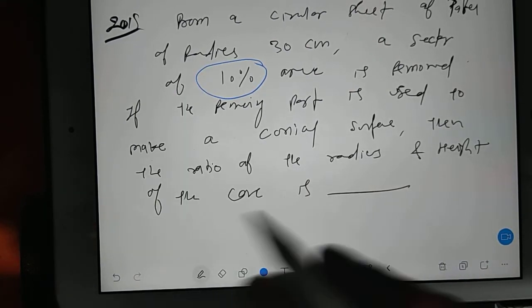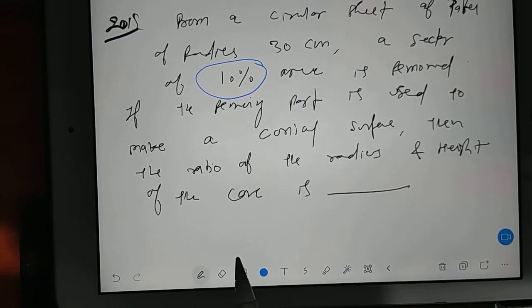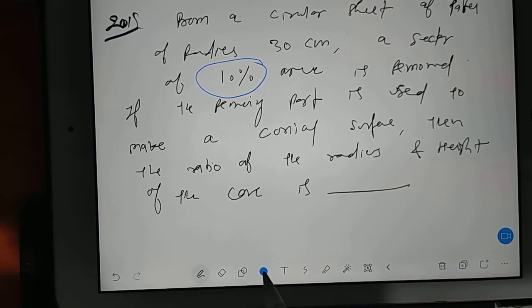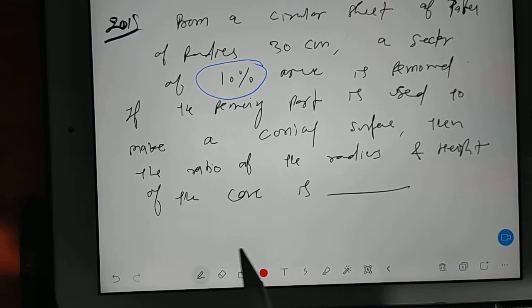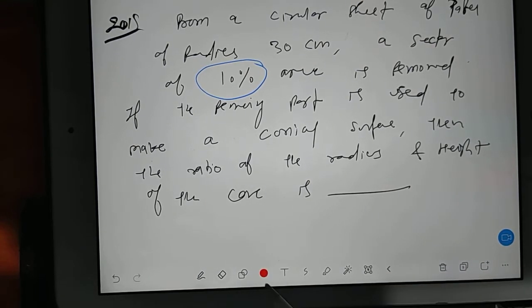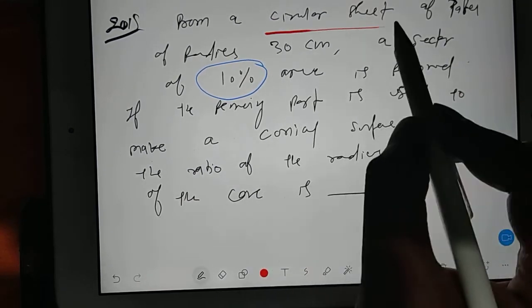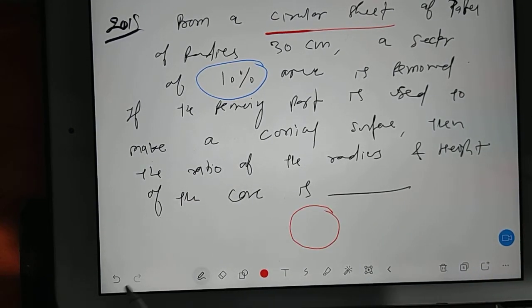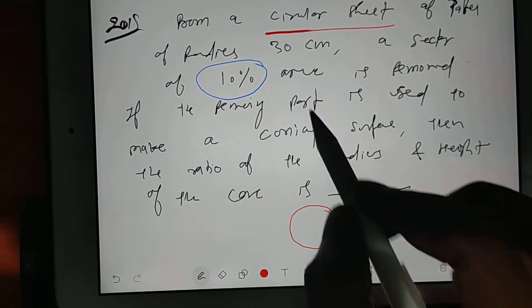Because here we have something to play with the percentage. Okay, the question is very easy, but you may not get the correct approach in the first attempt. So let's feel this question. What is this question about? We have a circular sheet, with a certain radius.